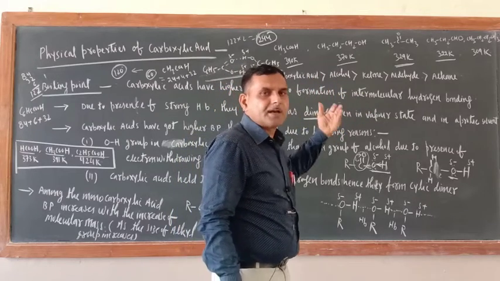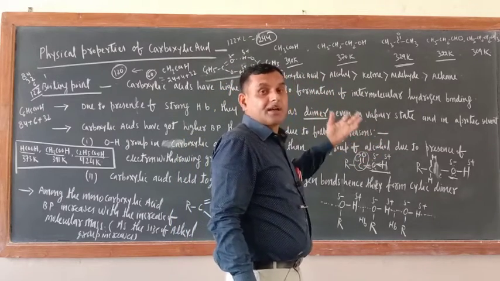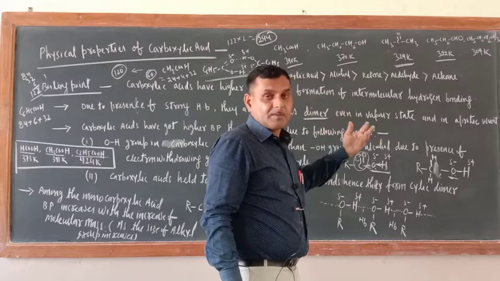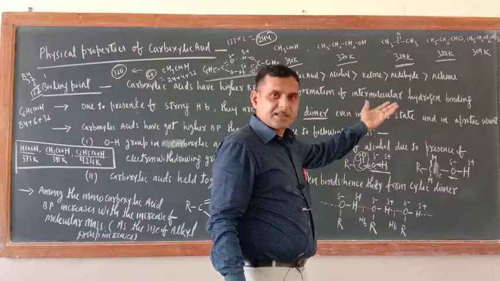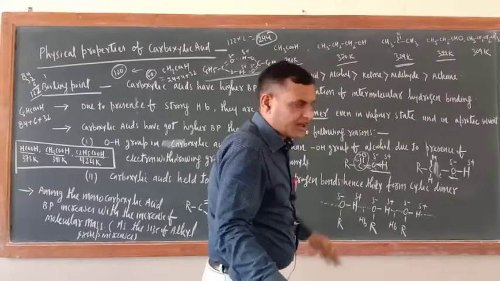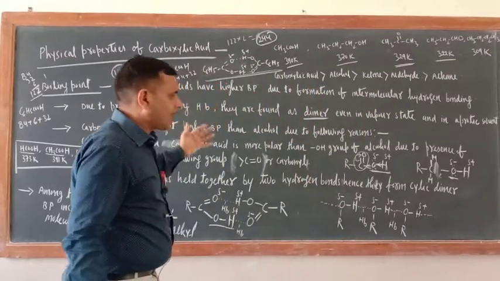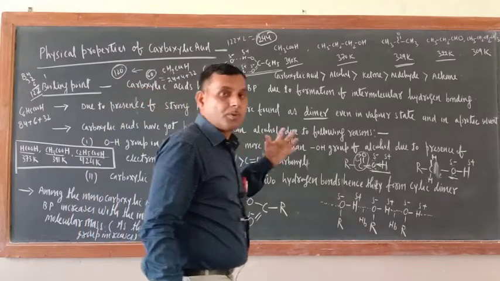Before alkane, who will come? Before alkane, alkyl halide will come, then ether will also come, then alkane. The last one is alkane. Alkane is non-polar. So this is all about the boiling point. Each and everything is important.